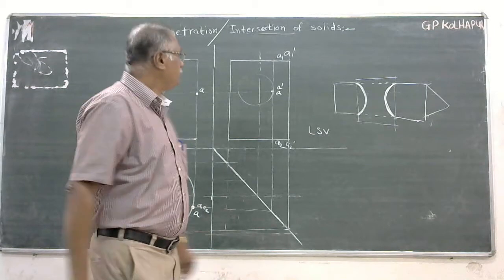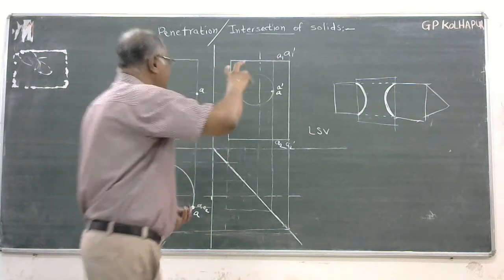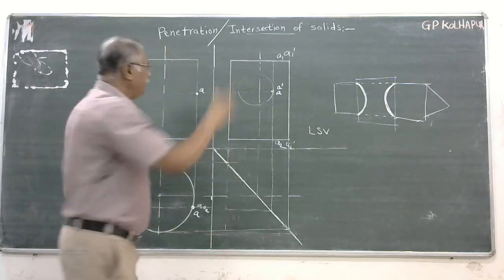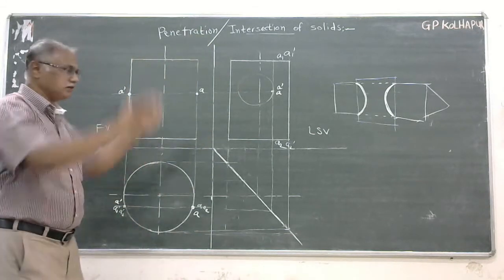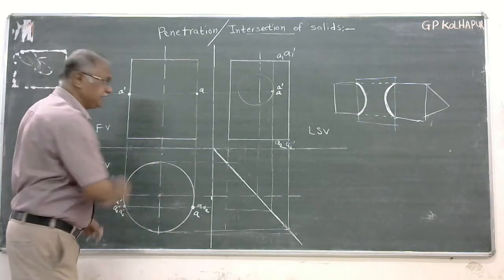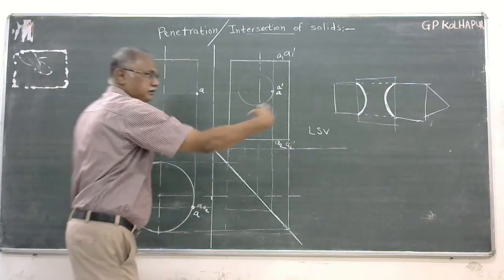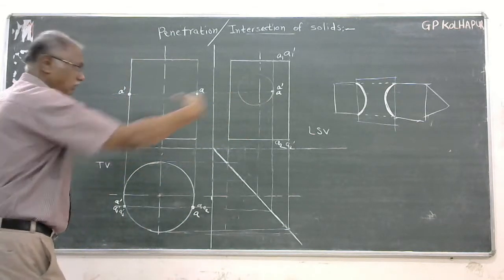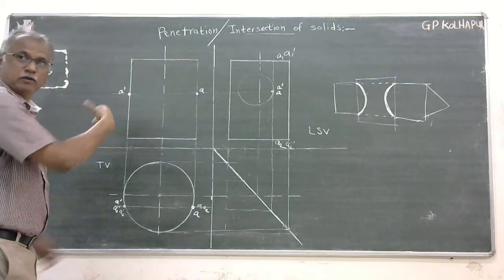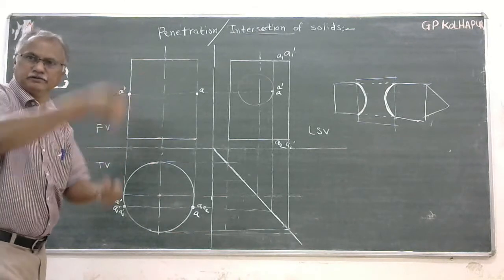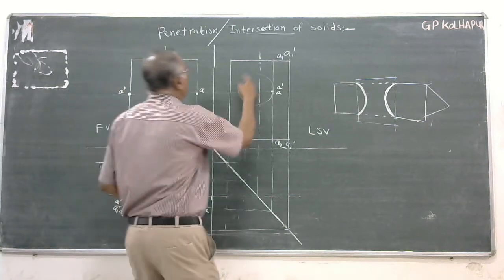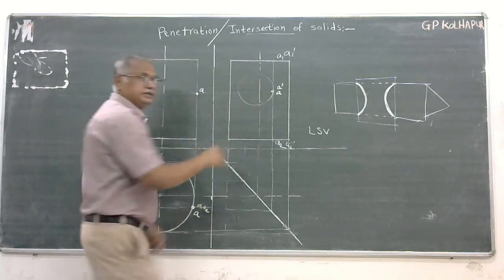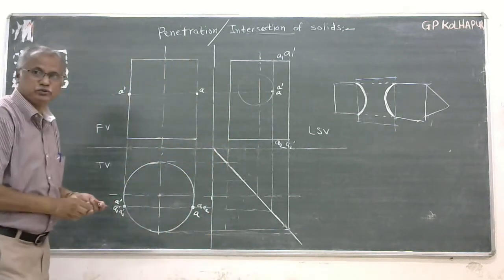Or you may say that this is a drilled hole in a vertical cylinder. Consider a vertical cylinder, and I have drilled a horizontal hole through this via a pencil or a drill in a workshop. Now I would locate this circle in the side view, the left side view, isn't it?